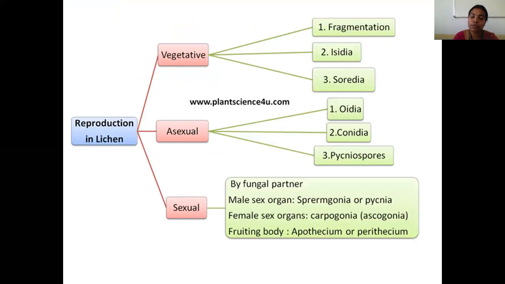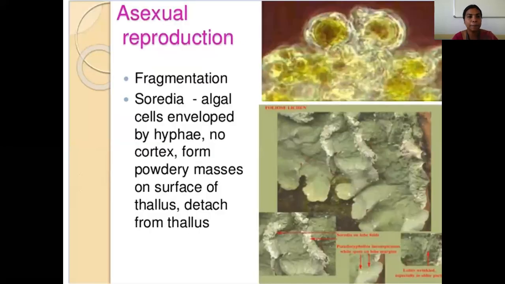Sexual reproduction also takes place only by the fungal partner, that is the mycobiont. Here it can produce sex organs. The male sex organ we call spermagonia, the female sex organ we call carpogonia, and as a fruiting body it can produce either apothecium or perithecium. Let me see in detail.